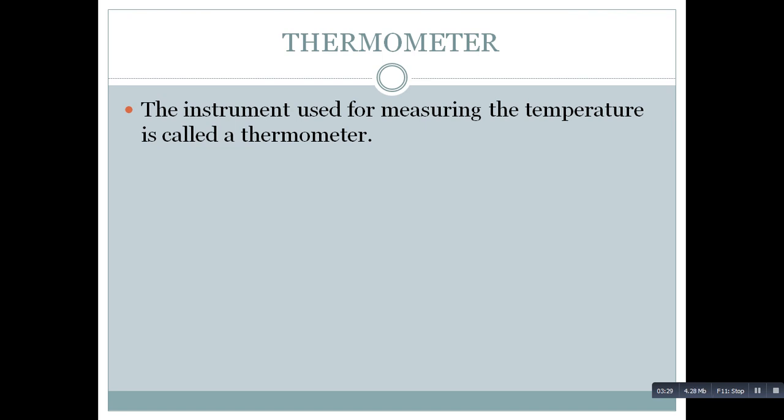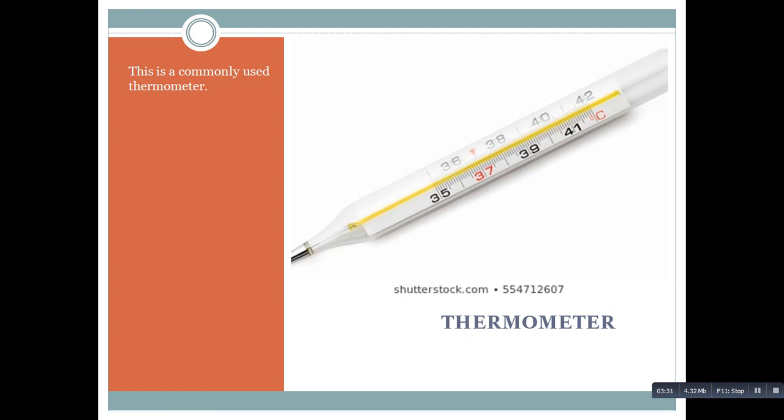Now this is how a thermometer looks like. Can you see this picture? You can see a picture wherein there are certain marks on the thermometer saying that 35, 37, 39, 41, and you can see a degree Celsius also, isn't it? This is the commonly used thermometer.